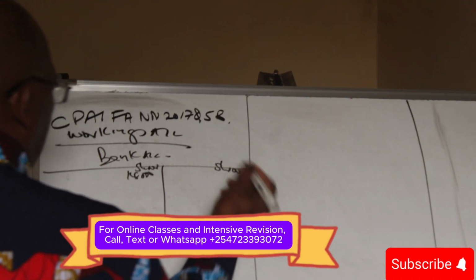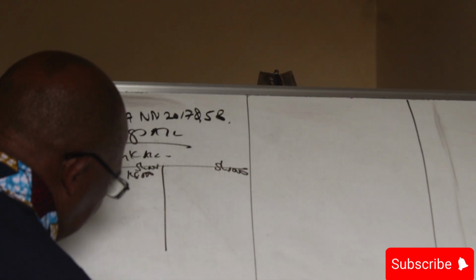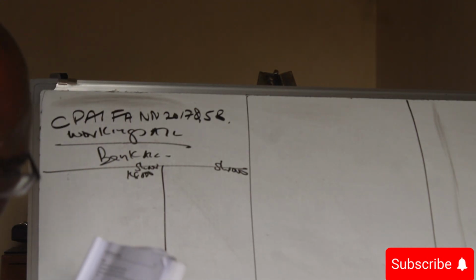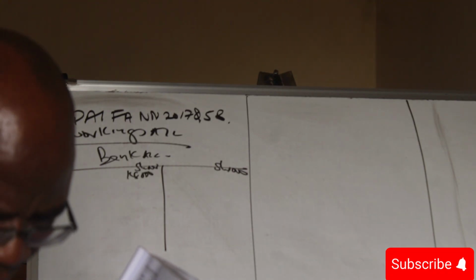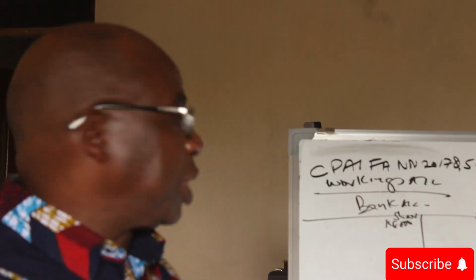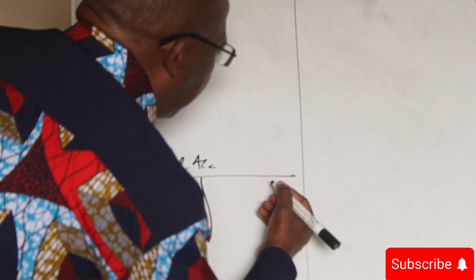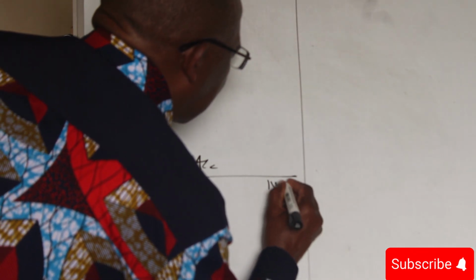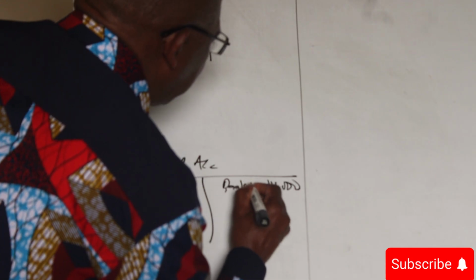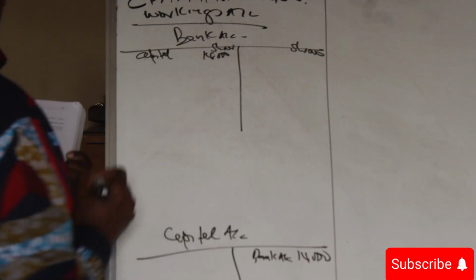We know we debit bank and we credit what? We credit the capital account. As we receive money, we debit bank and we credit capital. In capital we say bank account, and in bank we say capital.